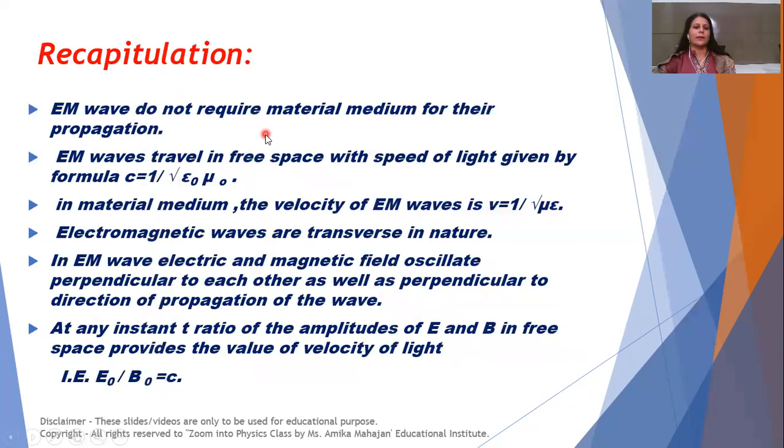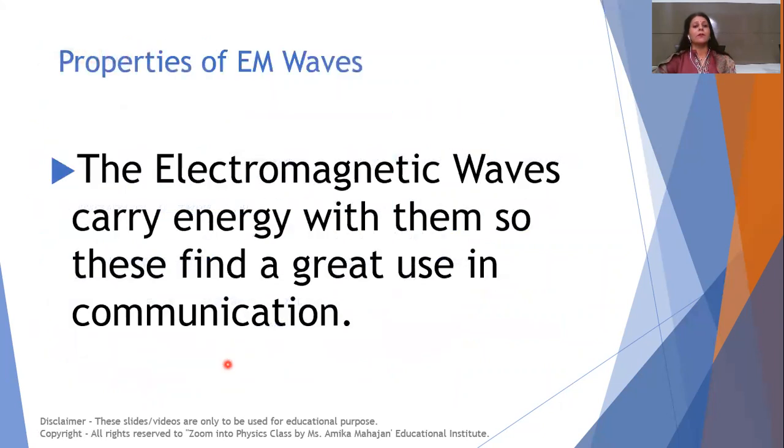Electromagnetic waves do not require any material medium for their propagation. They travel in free space with the speed of light. As the medium changes, the speed also changes. Electromagnetic waves are transverse in nature. Electric and magnetic field vectors oscillate perpendicular to each other as well as perpendicular to the direction of propagation of the wave in an electromagnetic wave. And at any time t, the ratio of the amplitude of the electric field and the magnetic field gives the value of the speed of light.